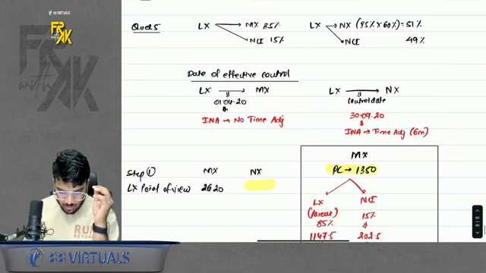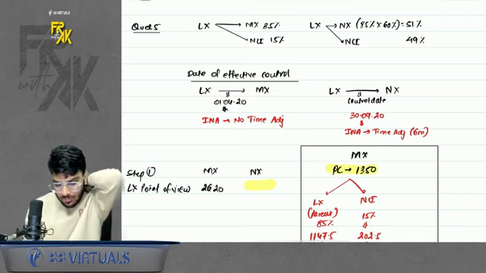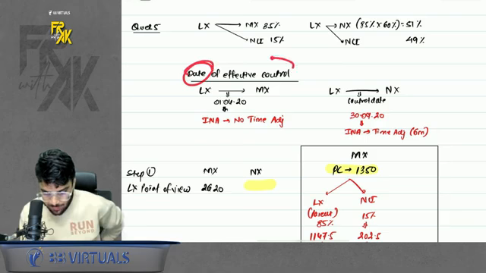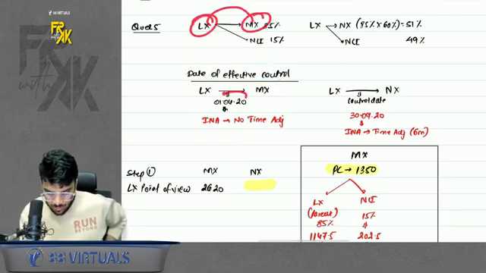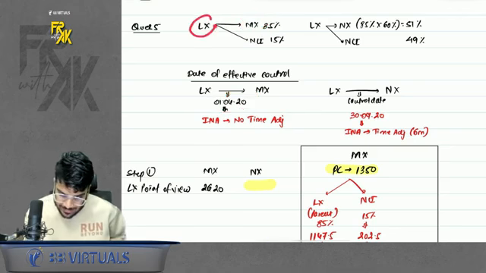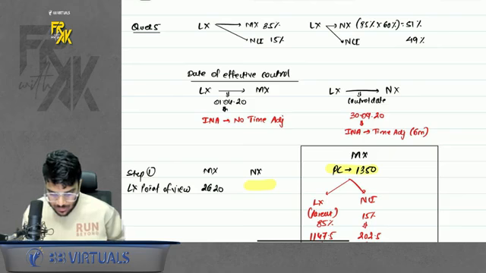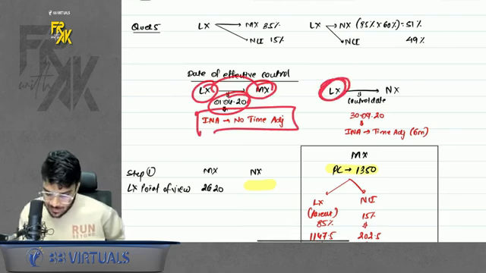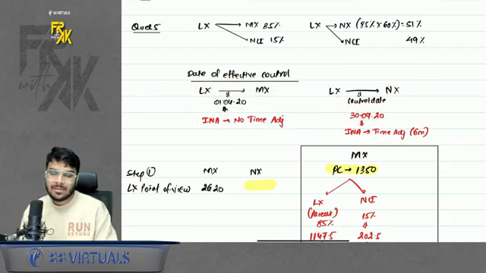One more question is there on chain holding, and that is question number 5 of MTP RTP. In my book, it is question number 5. This is a similar question, only one thing is different. See, date of effective control. Here LX is acquiring the direct subsidiary on 1/10 and LX gets the control of indirect subsidiary on 30th September 20. Because the direct subsidiary came on the first day, there will be no time adjustment, and because the indirect subsidiary came in the middle of the year, there will be a time adjustment. Only this part is different, everything else is the same.